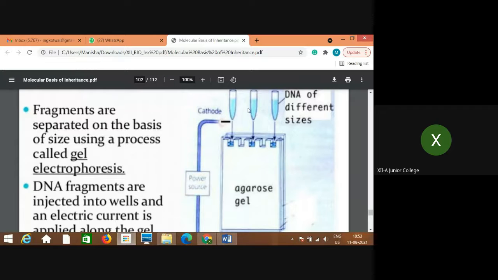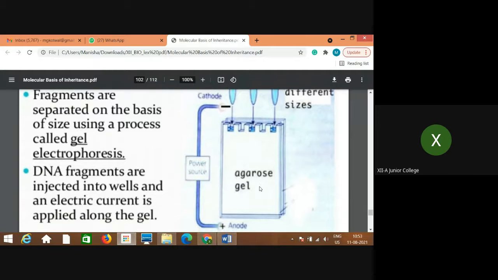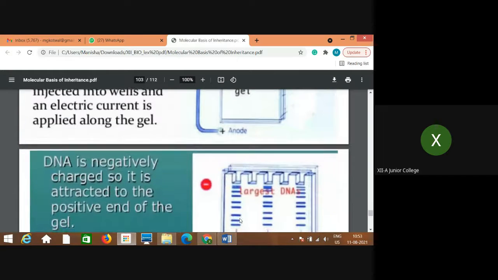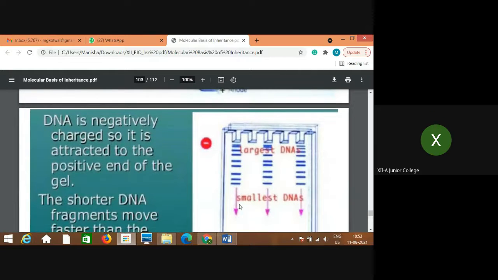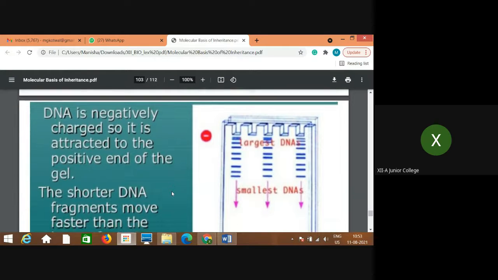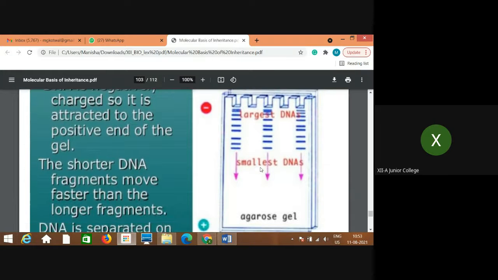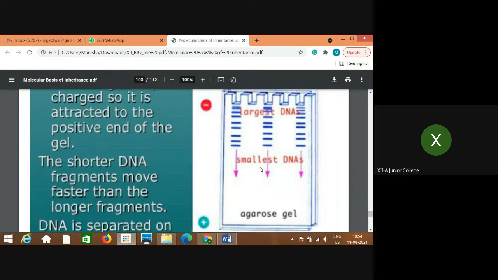Through these wells the DNA sample is added to the agarose gel, and then an electric current is applied with negative and positive poles. DNA being negatively charged, obviously it will move towards the positive pole. As there are different lengths of DNA, it moves as per size: the shorter the fragment, the faster it moves, and accordingly the fragments are separated.